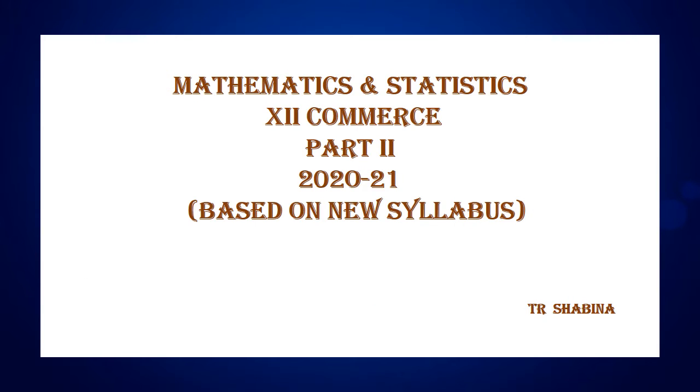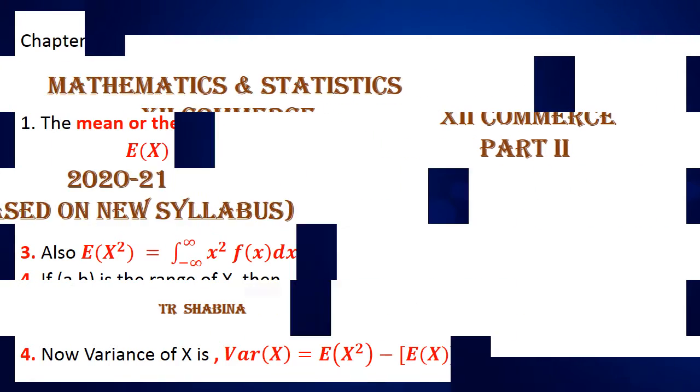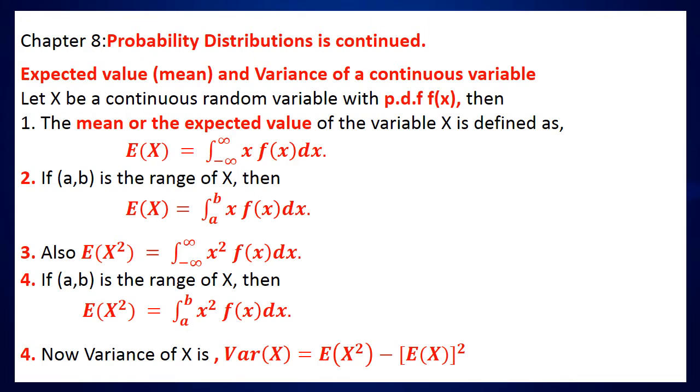Dear students, we have learned the method to calculate the probability of a random variable in various cases. Here we learned the formula to find the expected value and variance of a continuous random variable. Expected value and variance of a continuous random variable.